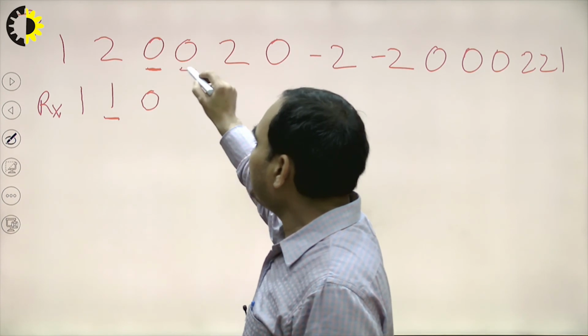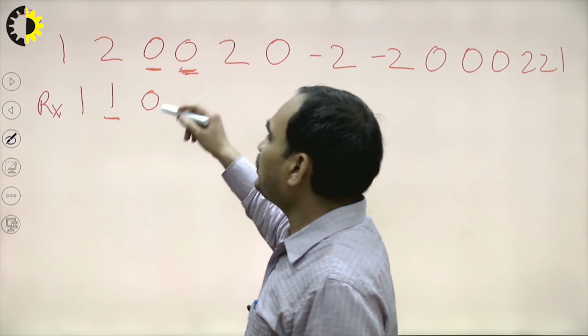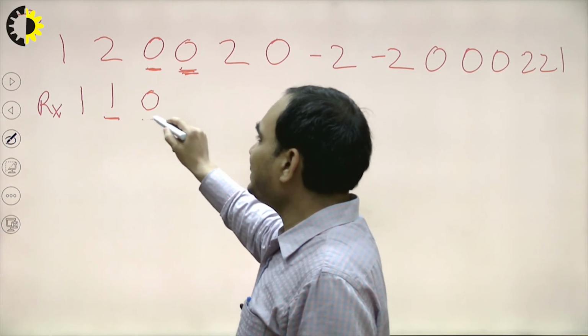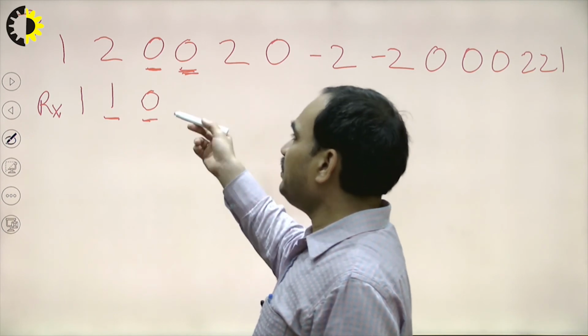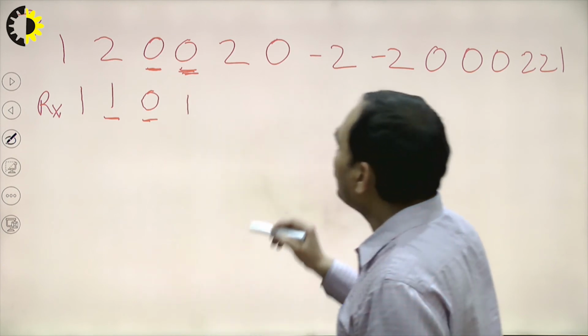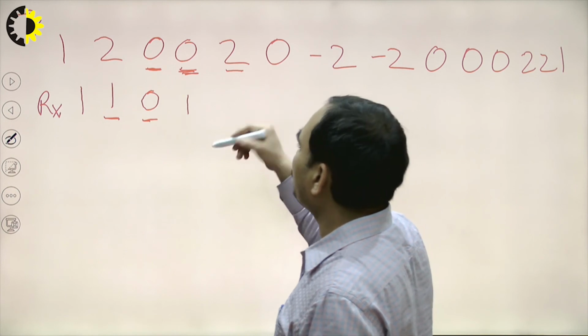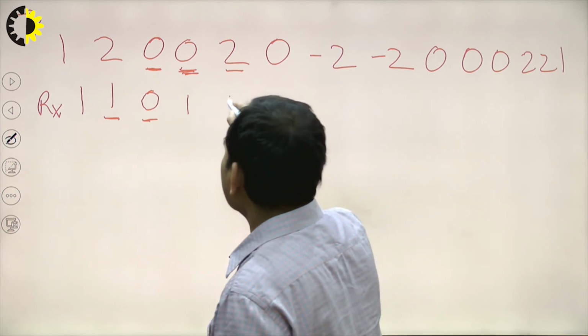Now next bit is 1. So next bit is 0. So 0 means we have to check the previous bit. So previous bit is 0. This means we have to flip it. So 0 will become 1. So next bit is 2. So 2 means the polarity is positive, means 1.